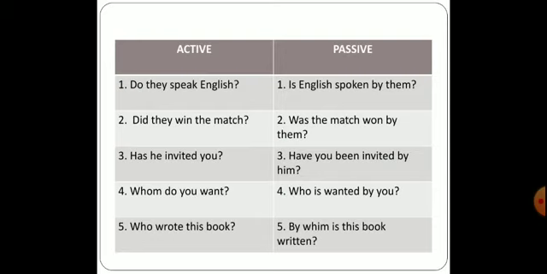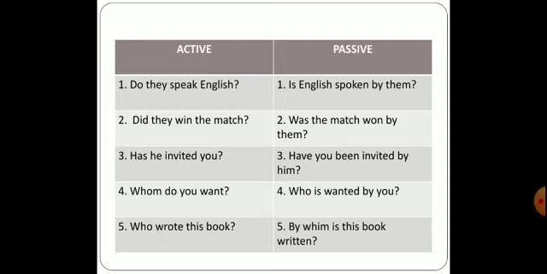So instead of do, we have used is. English becomes the subject. Speak, that is the verb, changes into the third form, that is spoken. By, which is used while converting into passive, and they changes into them. The second one is, did they win the match? Now when you change it, you can see did over there.